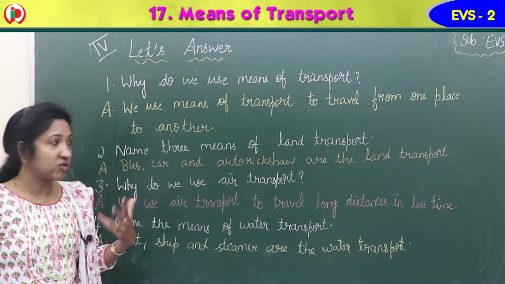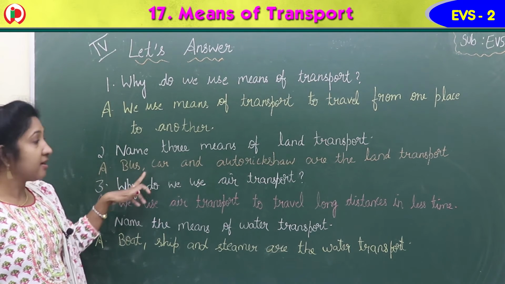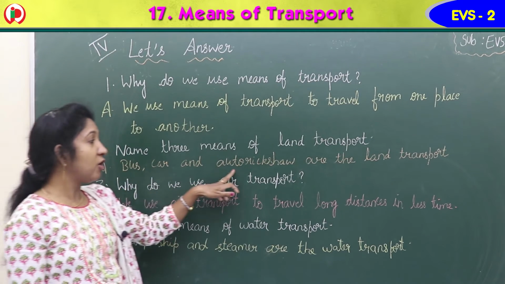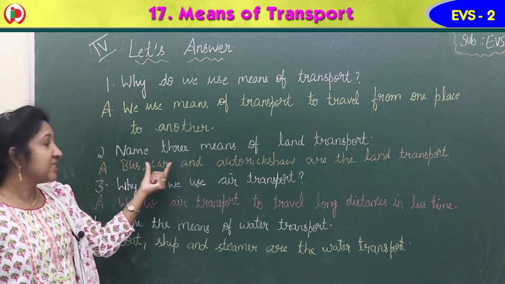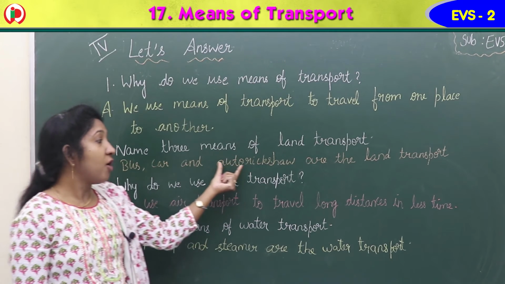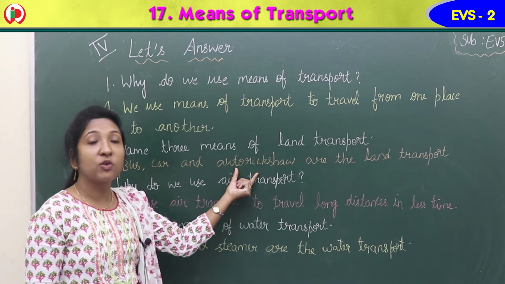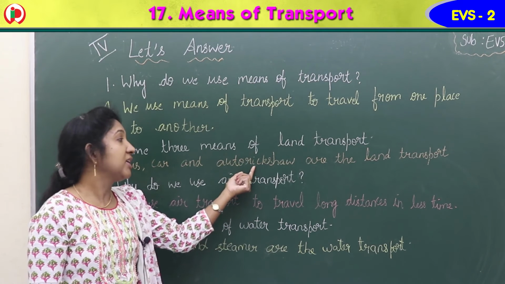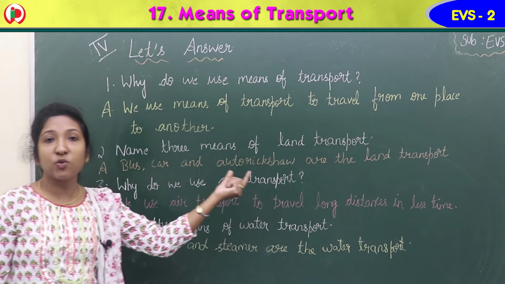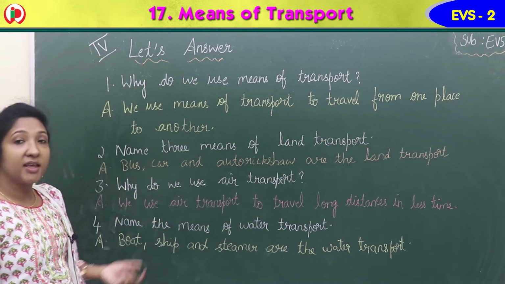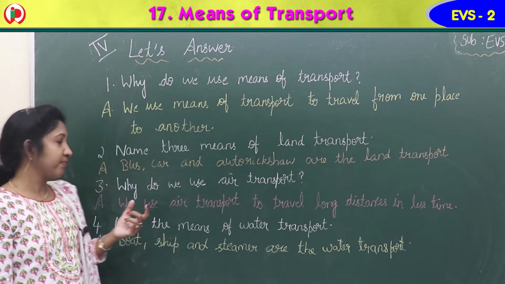Examples of land transport. Bus, car and auto rickshaw are the land transport. B-U-S, bus, C-A-R, car and auto rickshaw. Auto, A-U-T-O, auto. Rickshaw, R-I-C-K-S-H-A-W, rickshaw. Auto rickshaw are the land transport.